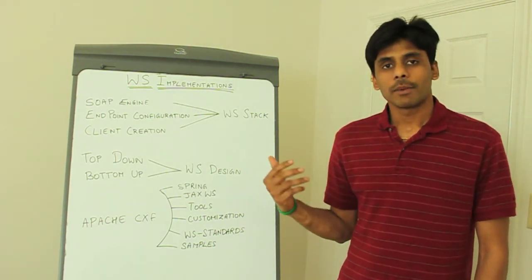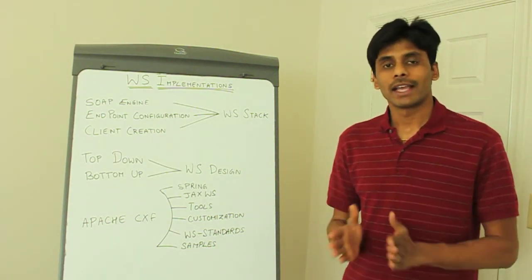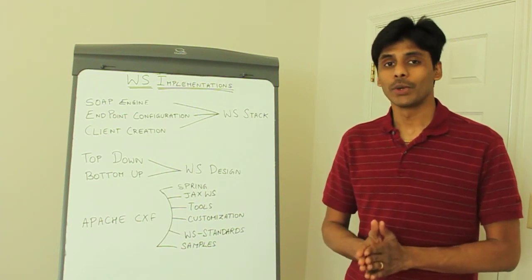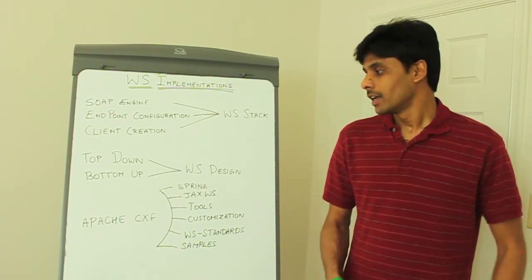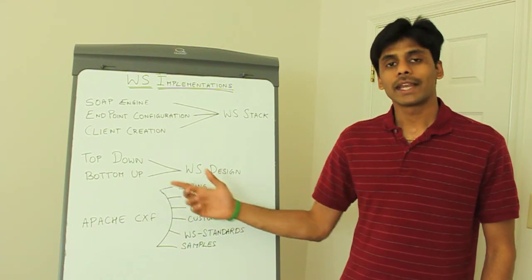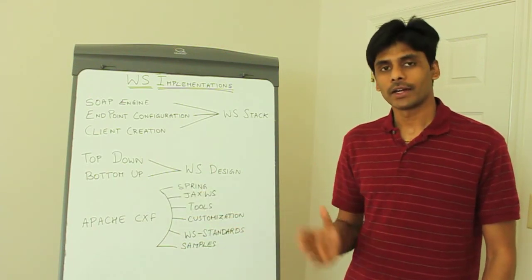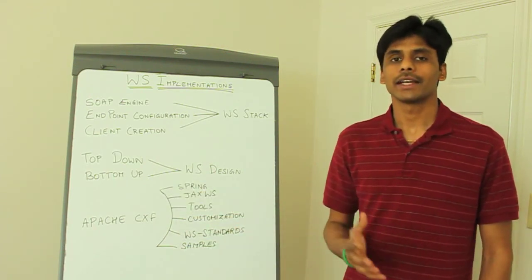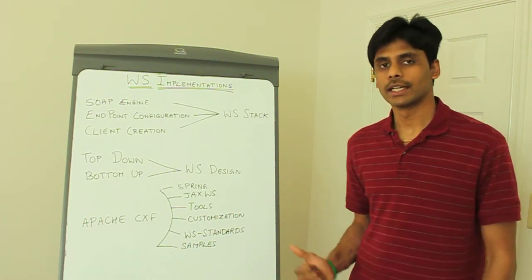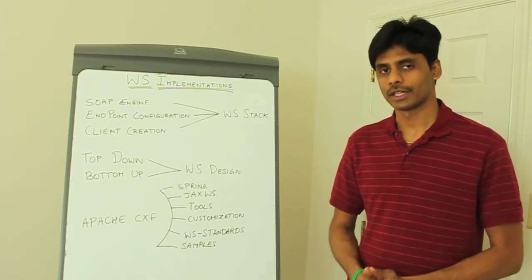The top-down or WSDL first approach is the recommended approach because you define a strict contract. It's like coding to interfaces in Java. And in the bottom-up approach, we create our code first, our .NET or Java code first, and then generate the WSDL file using the tools that this web service stack offers.